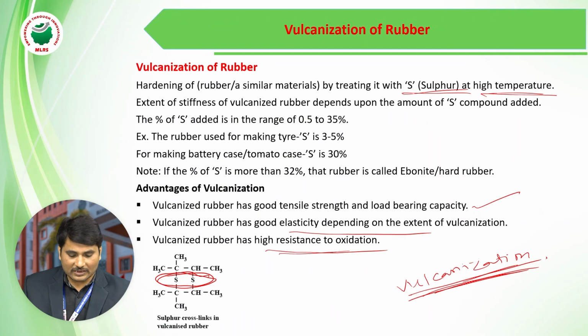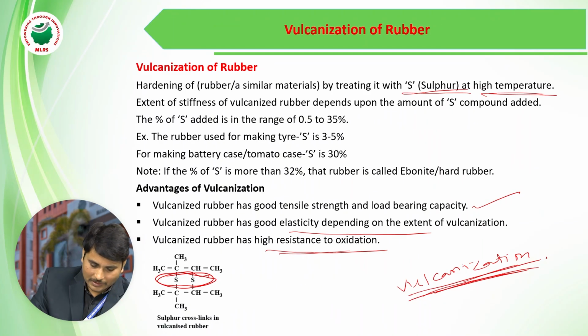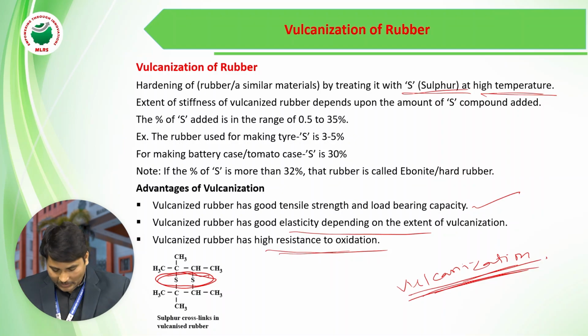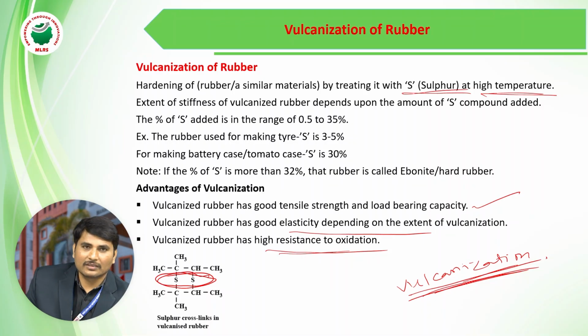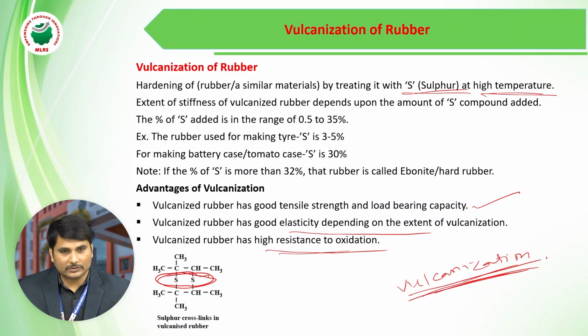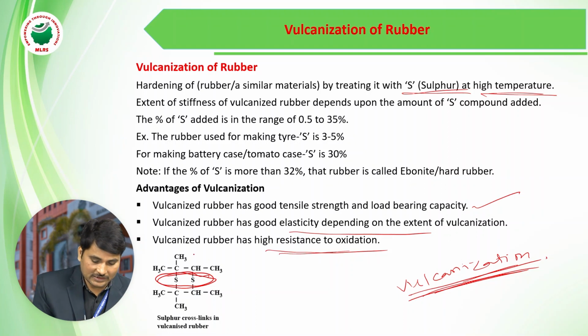To understand this vulcanization, for example, the rubber is nothing but polyisoprene. The polyisoprene we call our natural rubber. When isoprene is involved in a polymerization reaction, we get the polyisoprene. This is the structure of the polyisoprene.